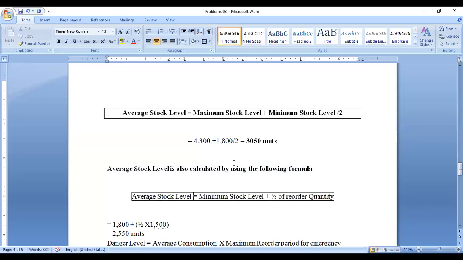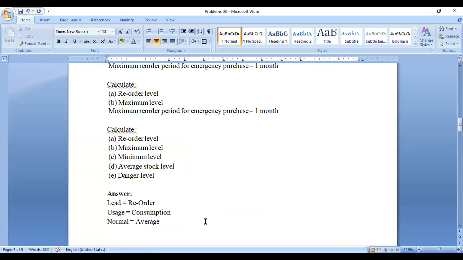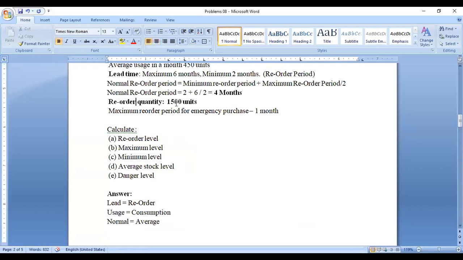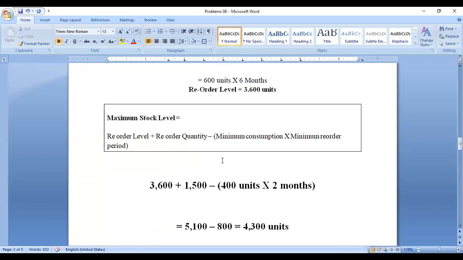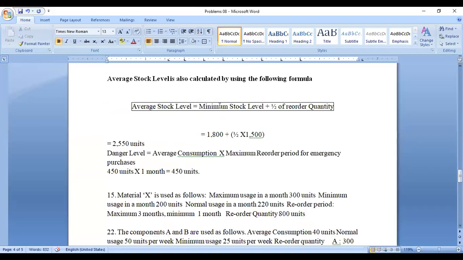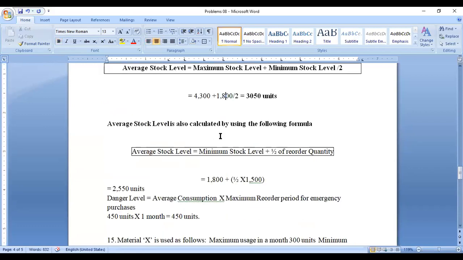Minimum stock level, this is the answer: 1800. Minimum stock level plus 1 by 2 of reorder quantity. The reorder quantity is given in the question as 1500. So 1800 minimum stock level plus 1 by 2 of 1500. That answer is 2550 units.